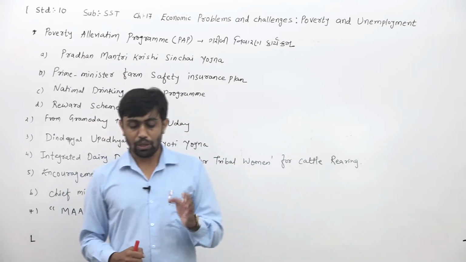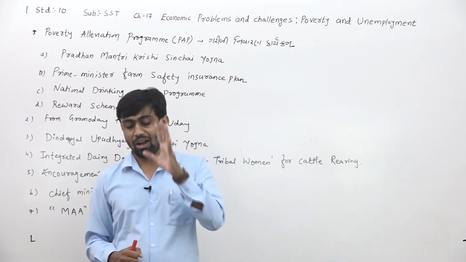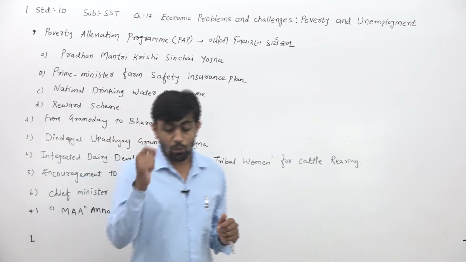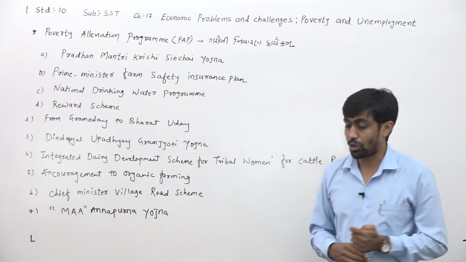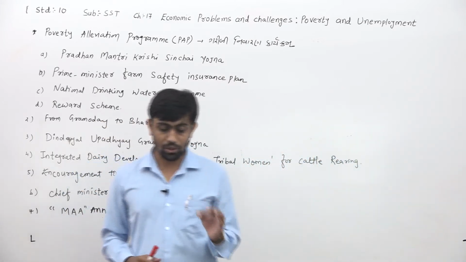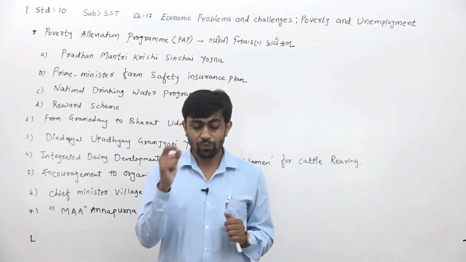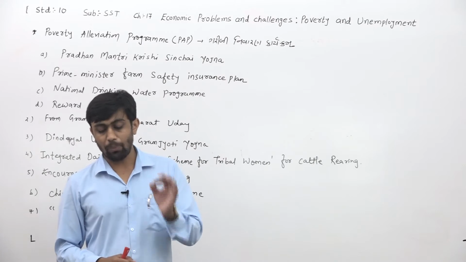Now that's why the poverty alleviation program schemes may be divided into 5 sections. What happened, dear children? Poverty alleviation program was divided into 5 main sections. If you see this section, first is the wage employment.